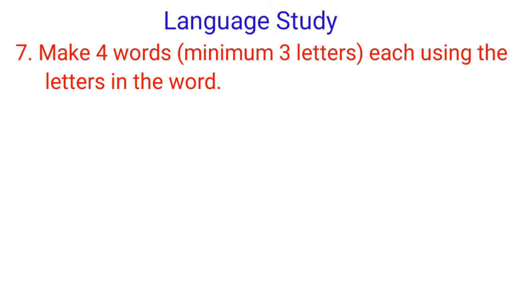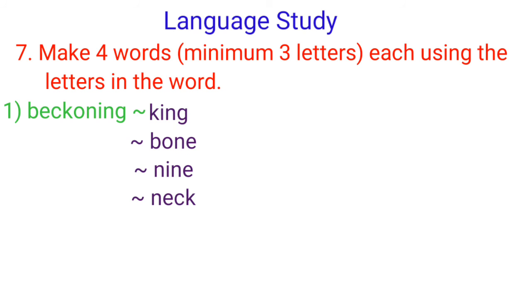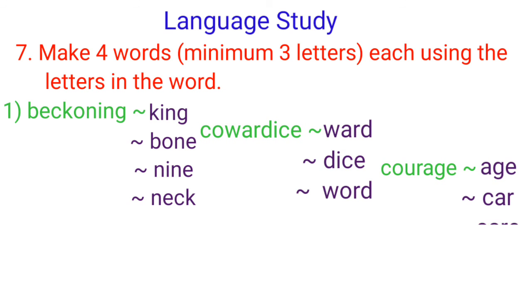Question number 7. Make 4 words, minimum 3 letters each, using the letters in the word. The word given is beckoning. You have to make 4 words, but every word must have minimum 3 letters. From beckoning, king, bone, neck, these types of words we can make from beckoning. Here are 2 examples of cowardice and courage.